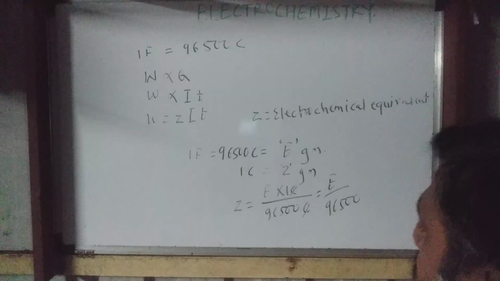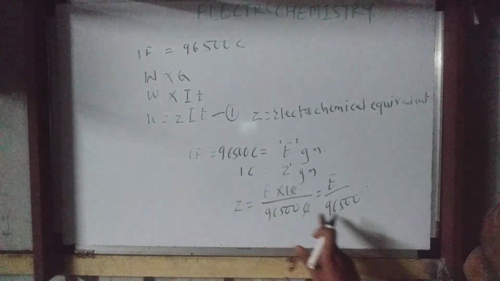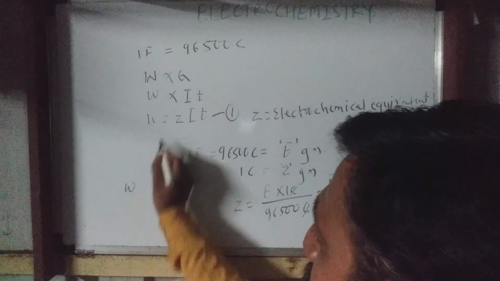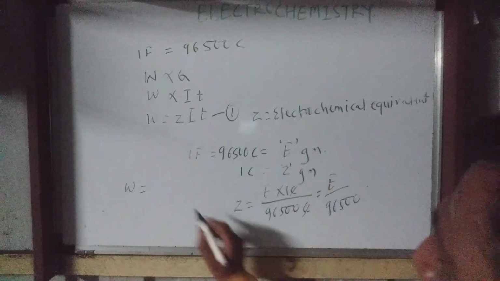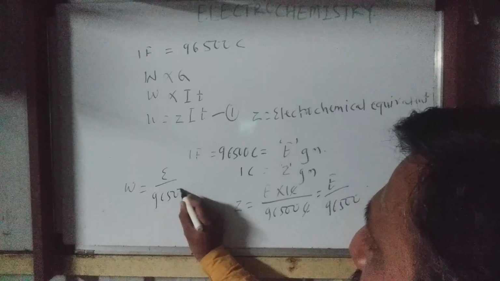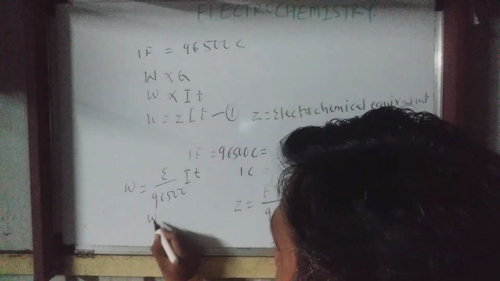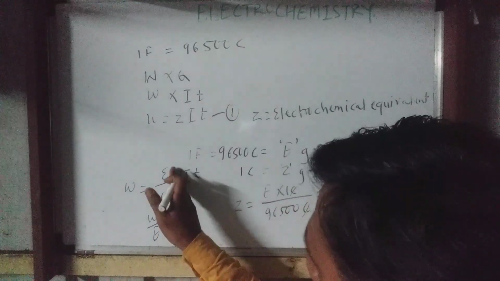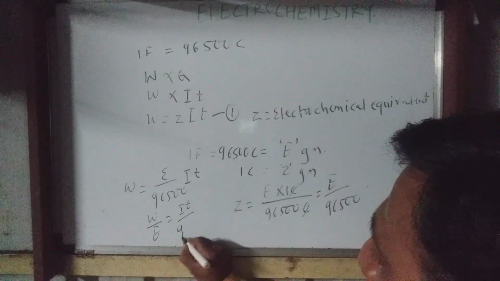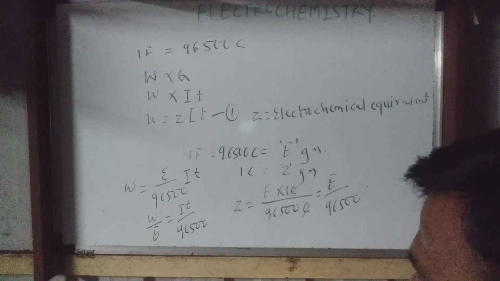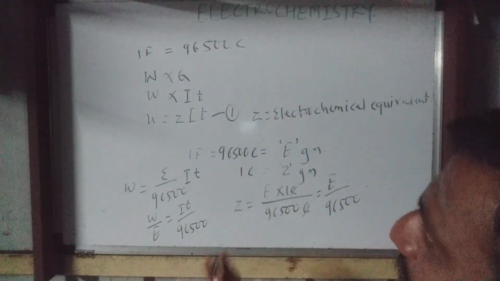Okay. Now this we have to put in this equation. You may call it equation number 1. What is the value of Z? E by 96,500. So I will put it here. So this equation will become W equals, instead of Z, what should I write? E by 96,500 into I into T. Correct? So W upon E. Okay, when E comes to the LHS, it becomes W by E, which is equal to IT upon 96,500.